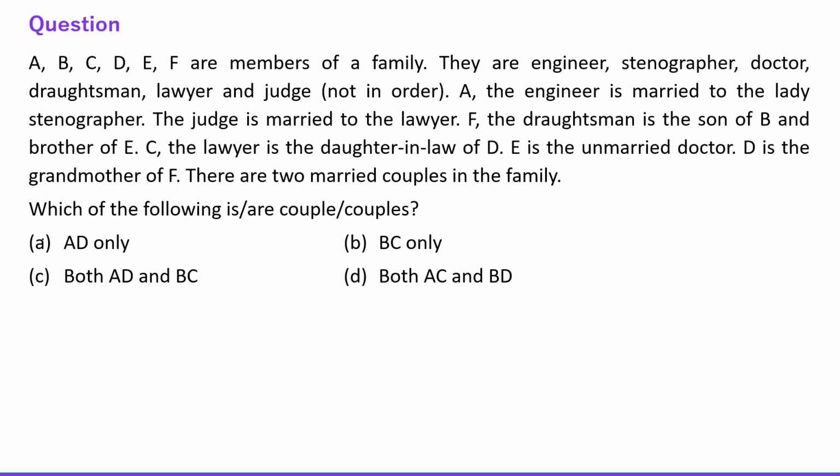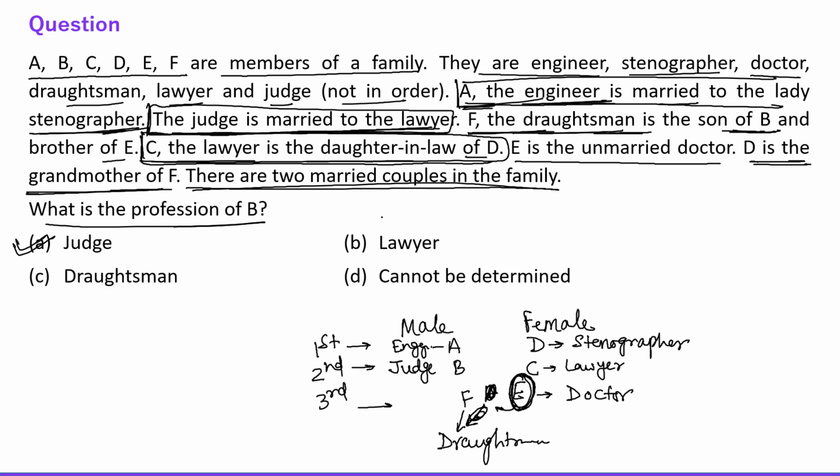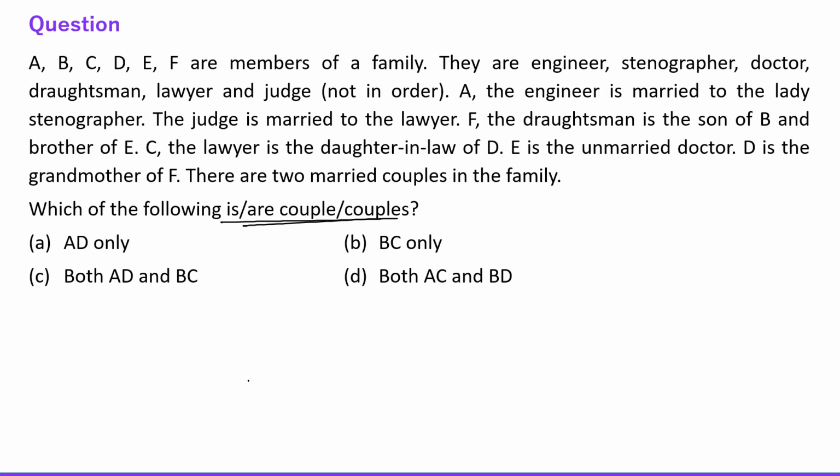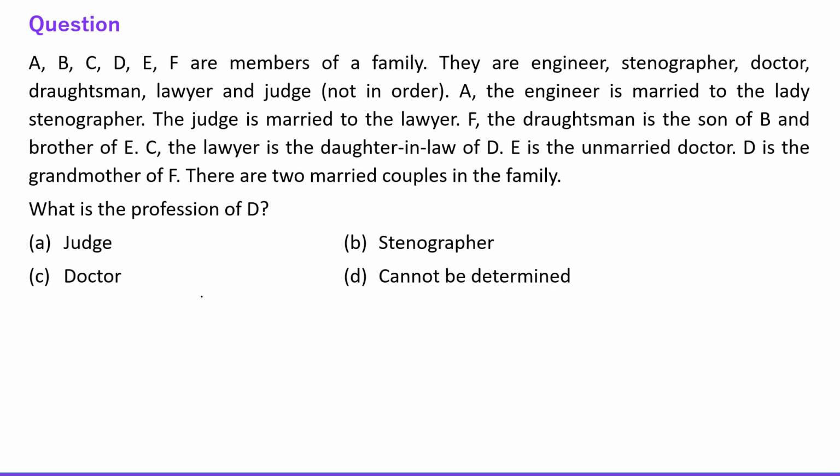Next question. Acha, next question is based on the similar data. Which of the following are couple in the family? Okay, everyone, we will use the last table only. Couple, AD, BC, right? AD is couple and BC is couple, right? First generation is AD, second generation is BC, right? So AD, BC are the couples in the family. So C option, both AD and BC are couple in the family, right?